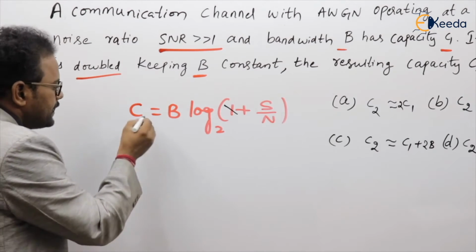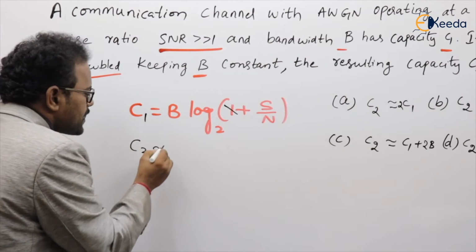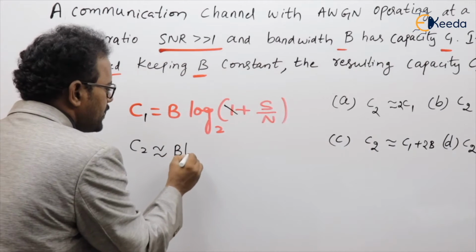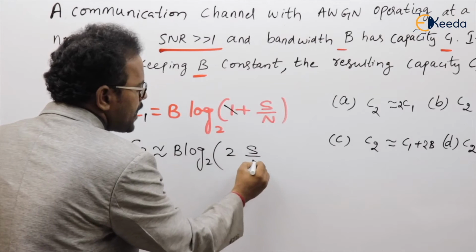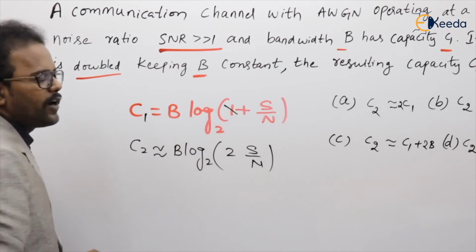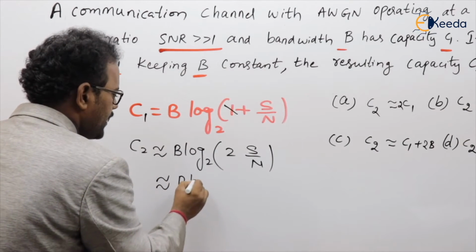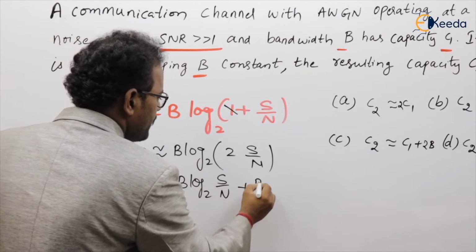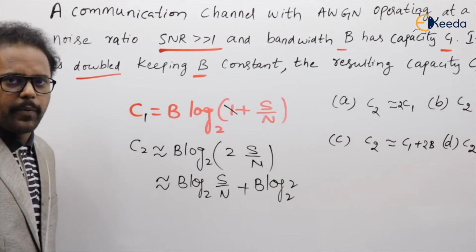Now follow. This he called C1. What is C2? It is asking approximately the C2 value, keeping the bandwidth constant, but the SNR is doubled. I think all of you understand why I neglected 1? Because SNR is far greater than 1, as given. This I can write as B log base 2 S by N plus B log base 2 2. Are you getting my point or not?